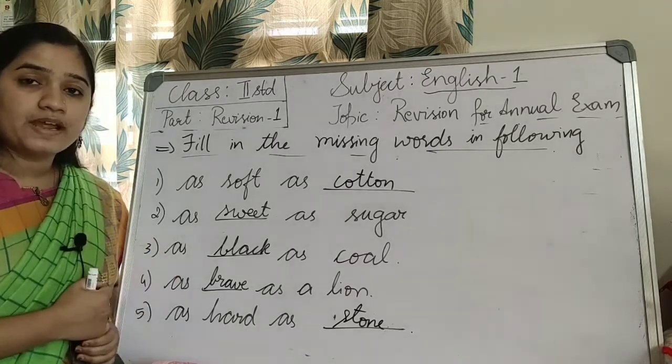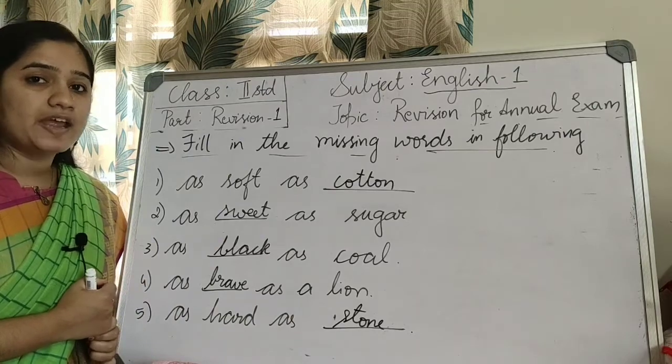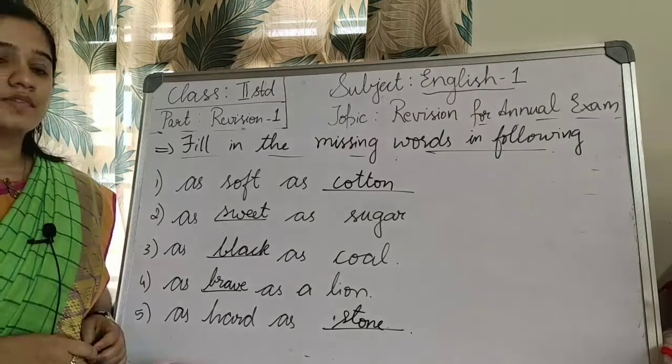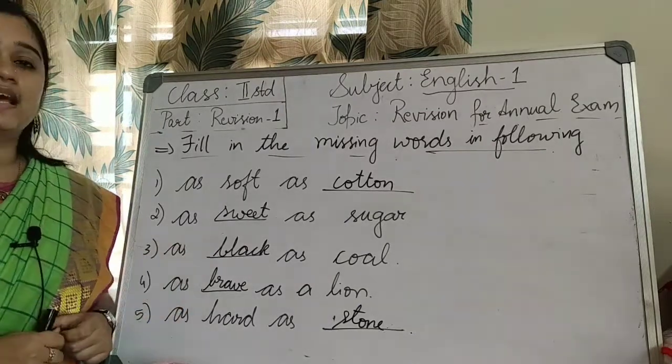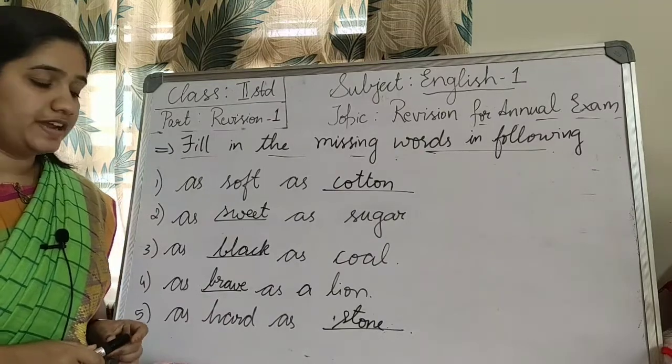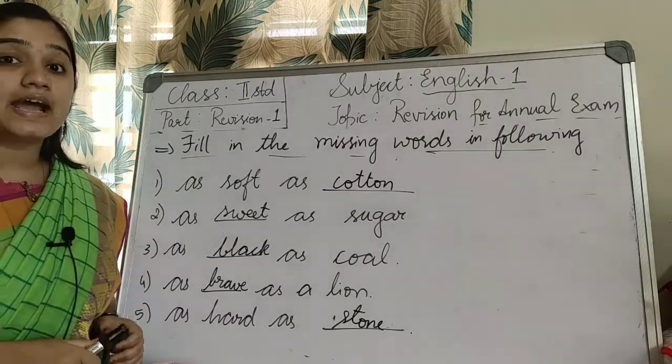So what's the spelling for brave? B-R-A-V-E, brave. Okay. As brave as a lion. So what's the spelling for brave, children? B-R-A-V-E, brave. Next, as hard as stone.